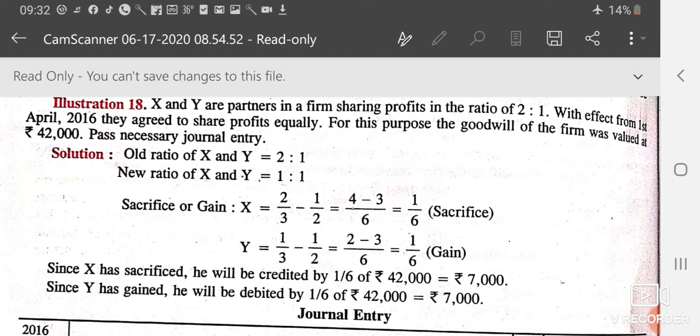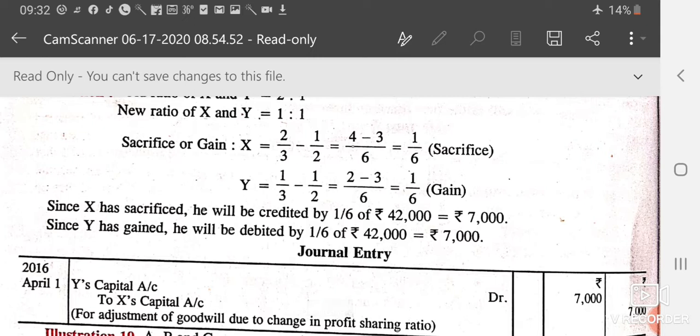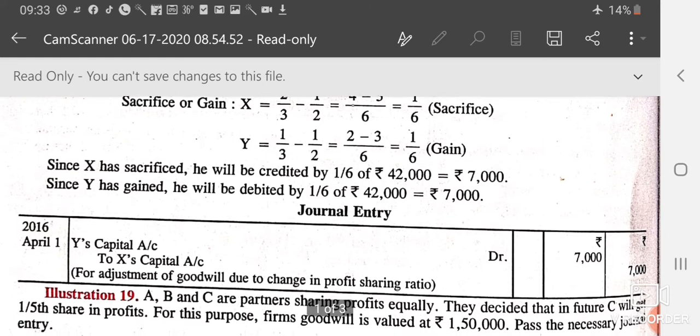Y has gained, so he will be debited by 1/6 of 42,000, that is 7,000. So X is sacrificing, so he will get, and Y is gaining, so he will pay. So the journal entry will be Y's capital account debit to X's capital account. Y's capital account is debited because he is paying, and X's capital is credited because he is getting.